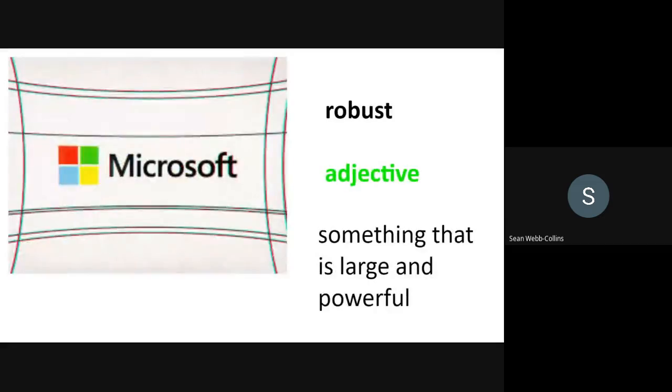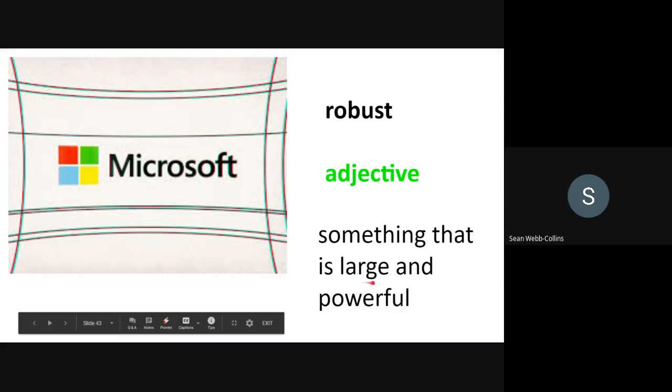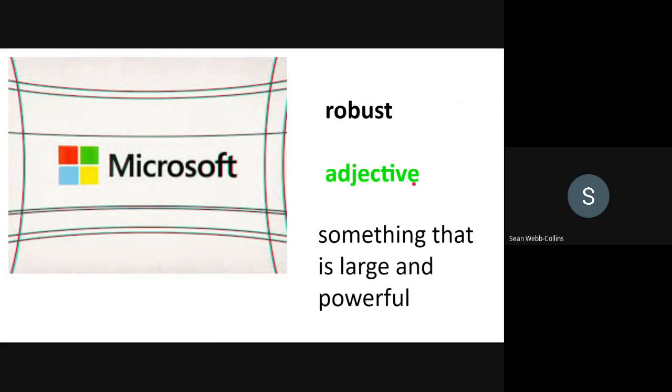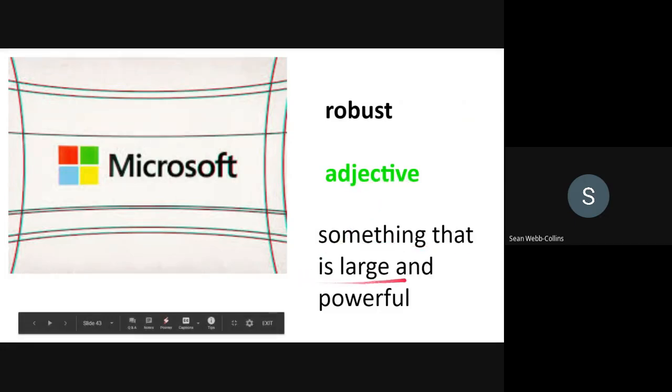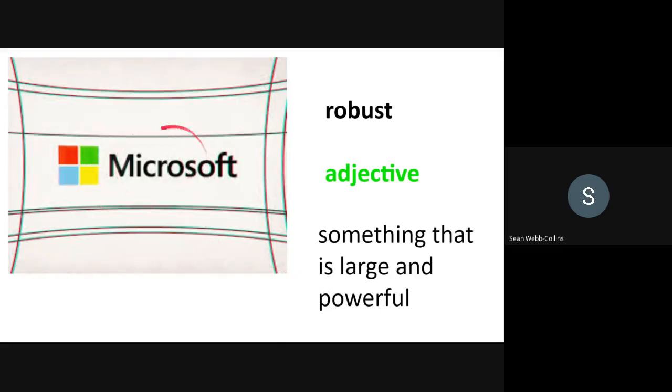Robust. Adjective, something that is large and powerful. For example, from this picture, Microsoft is a robust company. It has withstood many challenges.